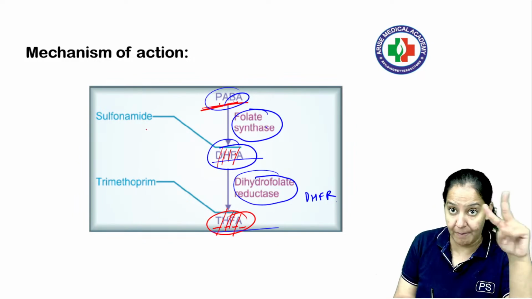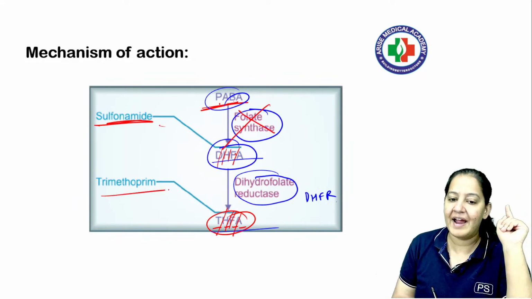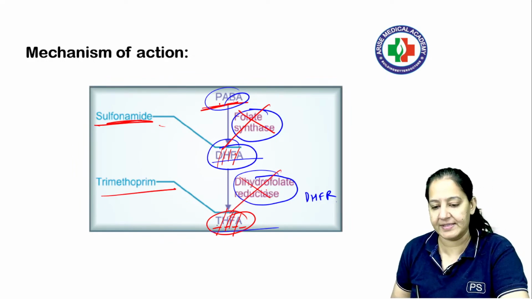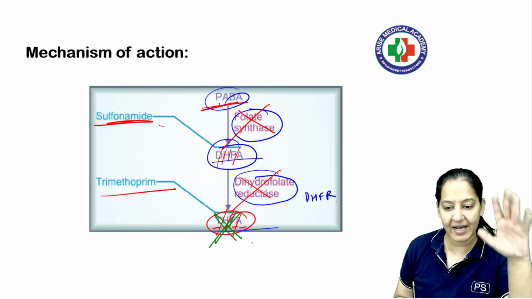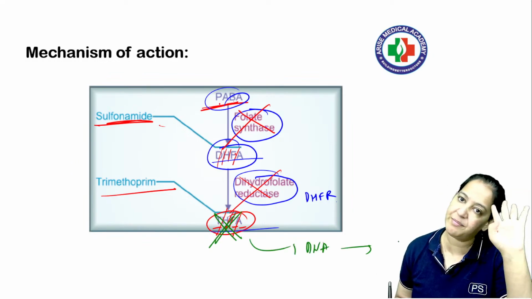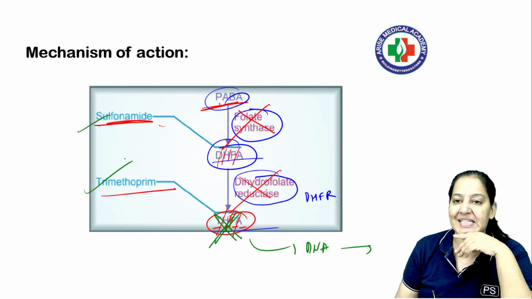So two drugs back to back. Sulfonamide inhibits the first enzyme, so the first step does not occur, and trimethoprim inhibits the second enzyme, so the second step does not occur. So ultimately folic acid is not formed. Folic acid is not formed, DNA is not formed. DNA is not formed, nucleic acid synthesis is inhibited, bacteria will die. So both of these drugs are indirect nucleic acid synthesis inhibitors.